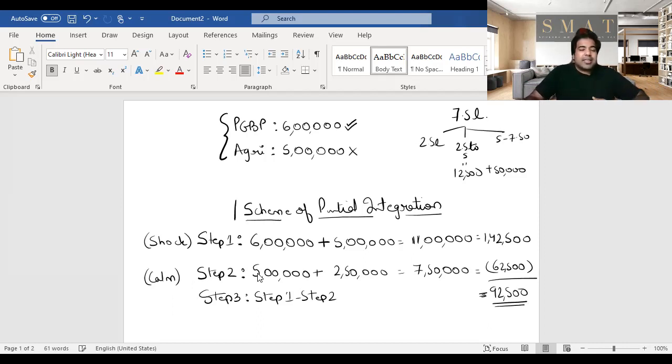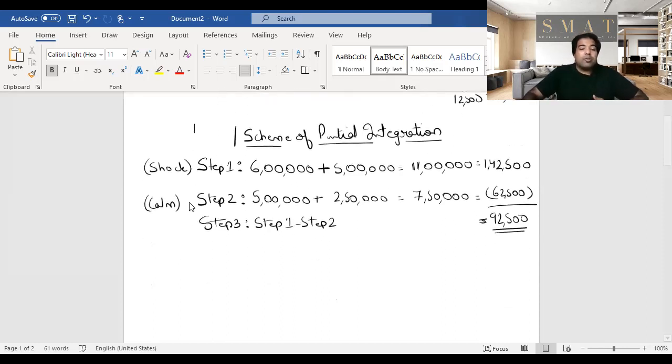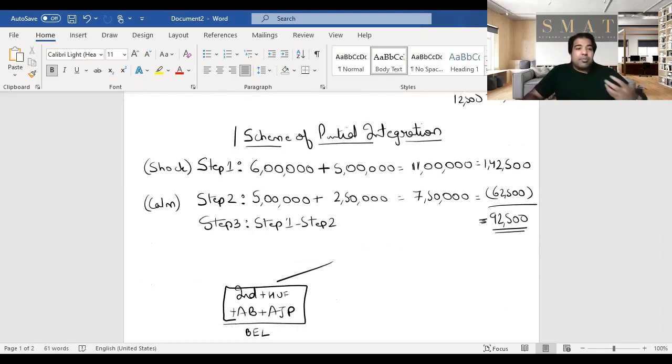Now that you understand the scheme, and we'll revise it in the end, guys, quickly, let's see who the scheme is applicable to. Is it applicable to everyone? No, it is applicable only to individuals, HUFs, AOPs, BOIs, or AJPs. That means everyone who enjoys a basic exemption limit. If you are taxed as per slab rates based on basic exemption limit, then you might be subject to the scheme of partial integration. And the second condition is income, guys.